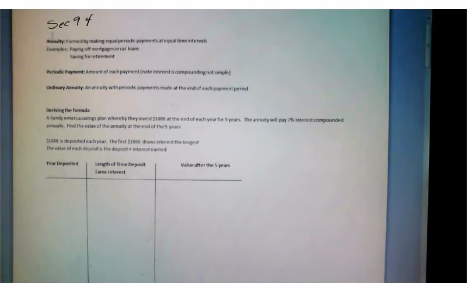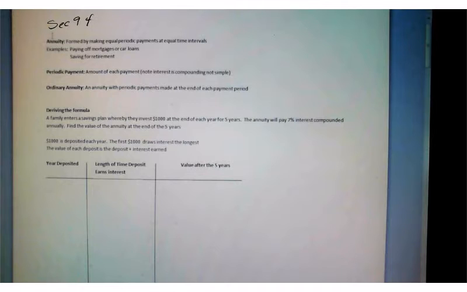Mortgages, car loans, when you repay those, you don't repay those in one lump sum. If you did, you wouldn't necessarily need to take the loan in the first place. Instead, when we repay a large loan, such as a mortgage or a car loan, what we do is we make equal periodic payments at equal time intervals. You have that equal periodic payment set up, right? And your lender is not going to be happy if you skip payments. So you can't really just say, oh, I'm going to give you $300 this month, but next month I'll skip. They want it at equal time intervals.